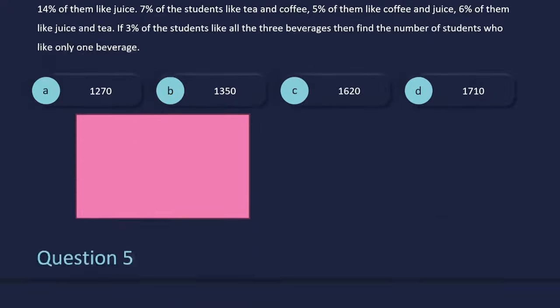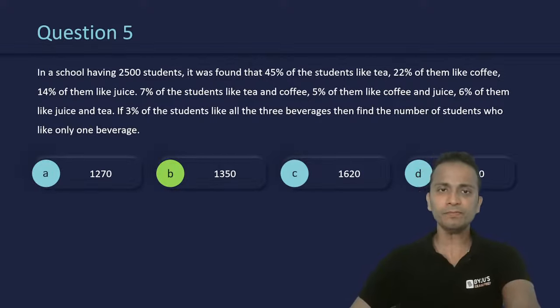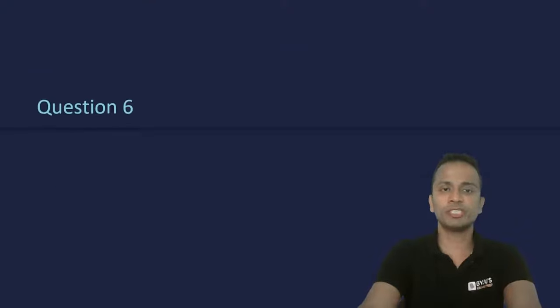1350. All right. So some of you have given the correct answer. Some of you have given a different answer. I hope they have understood their mistake. Okay. So let's come back once again. Let me appear once again. Okay. So let's move on to question number 6.